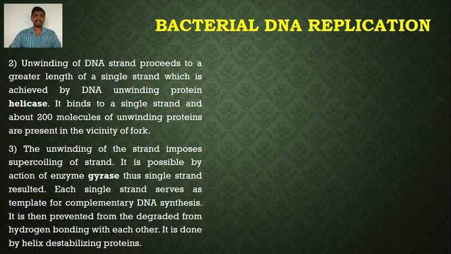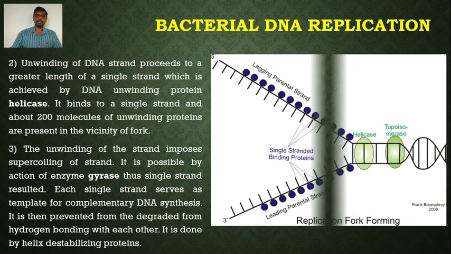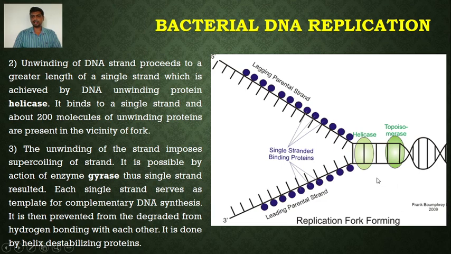So the initiation of replication starts with the unwinding of the DNA strand. Unwinding of the DNA strand proceeds to a greater length of a single strand, which is achieved by a DNA unwinding protein called helicase. So helicase is the enzyme responsible for unwinding of the DNA strand, by breaking the hydrogen bonds between the complementary nucleotides.